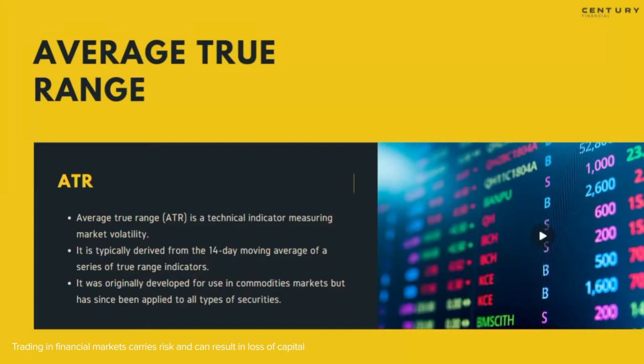But for those who have been trading and understand trading quite a bit, ATR is something we use to identify how many dollars or how many points a particular instrument can move. For example, again, let's take Apple. I want to know how many dollars Apple can move in a single day, and that is where ATR is going to help me. Another disclaimer here is that ATR only gives us how many dollars it can move on average, but it does not give you the direction of the movement.